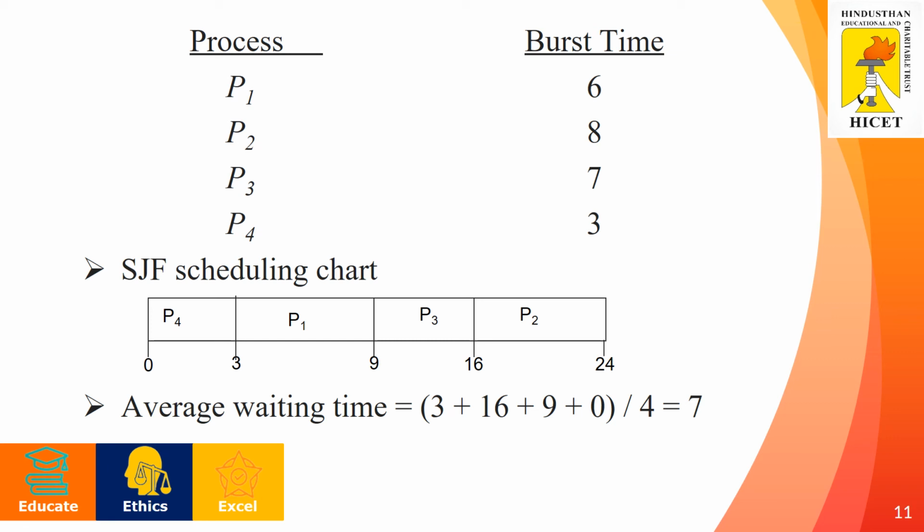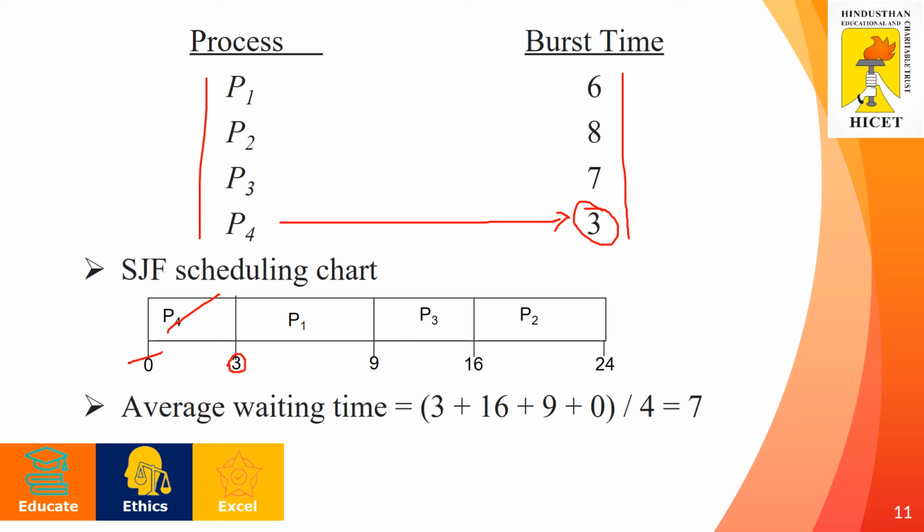We have 4 processes, namely P1, P2, P3 and P4, and the corresponding burst times, right? As we know the concept of SJF, the shortest process will be selected. Here we have 6, 8, 7 and 3. So obviously P4 will be selected for the execution. At the 0th millisecond, process P4 will be admitted to the CPU till the 3rd millisecond, because the burst time for P4 is 3, right? So from 0 to 3, process P4 will complete its work.